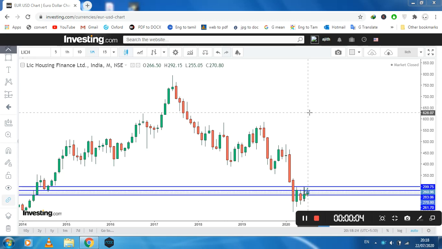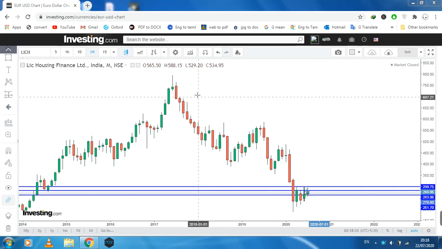Today we need to talk about LIC Housing Finance's current market condition. This is the LIC Housing Finance monthly chart. We need to analyze a script from monthly to low time frames. Normally we analyze monthly, then daily, then the 1 hour chart, and again 15 minutes.